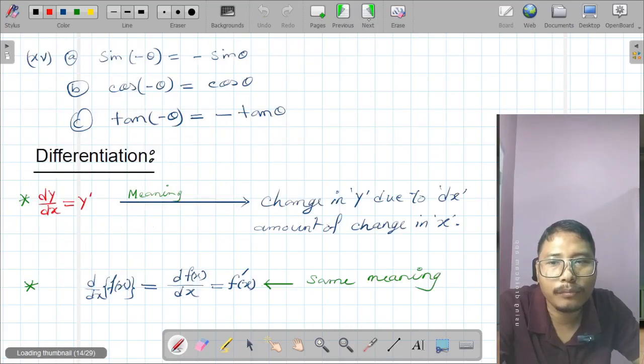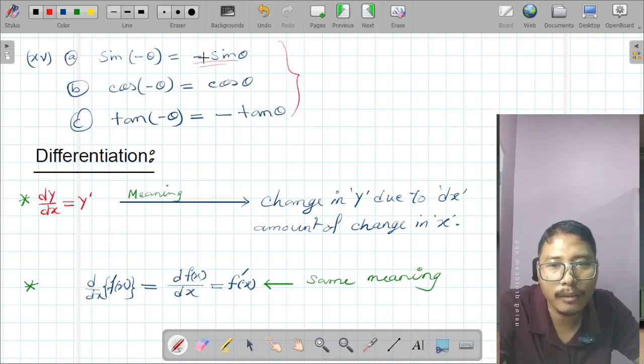Now come to another rule. This is easy. If the angle of the sine relation is negative, then we can write in this form. That means the negative sign will come out of this relation, and only positive theta will be there. Positive angle will be there.